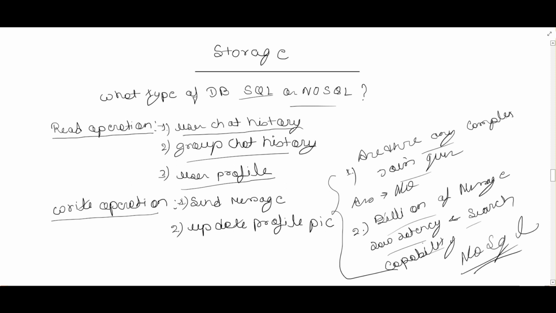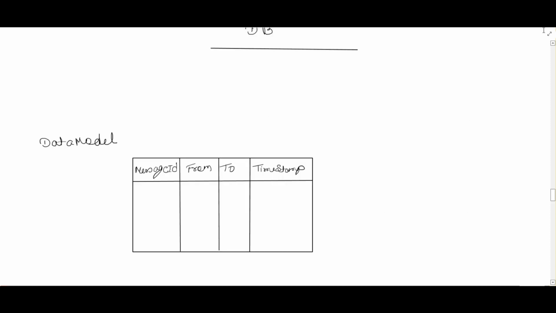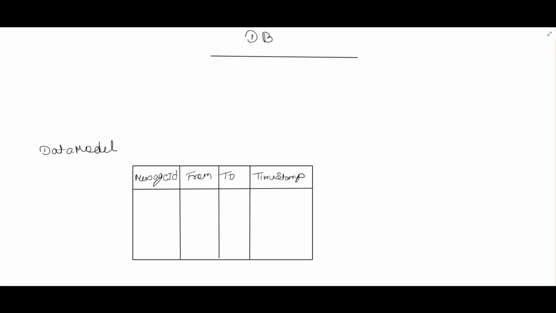Let's see the data model, how we are going to save the messages in the DB. I have defined a basic data model. For saving the message, the first field is the message ID, which is generated by a unique ID generator. I have covered in detail in the URL shortener video how to design a unique ID generator, so please go and watch that.